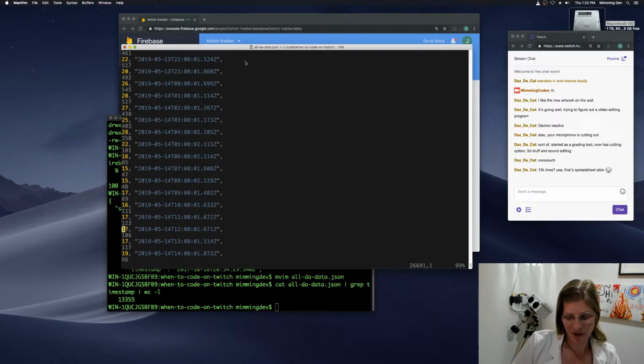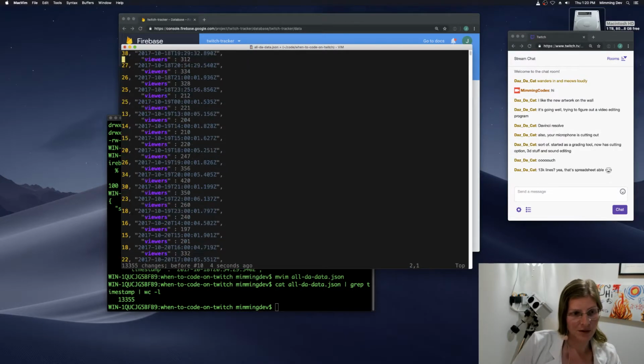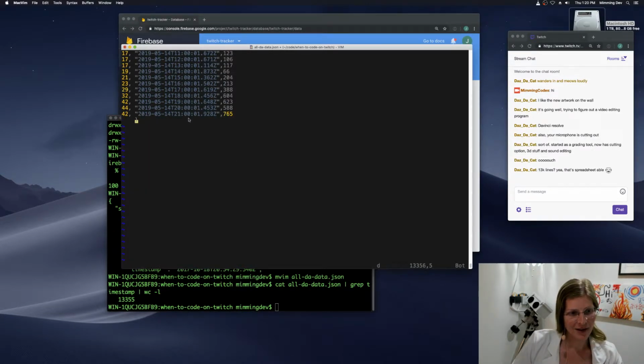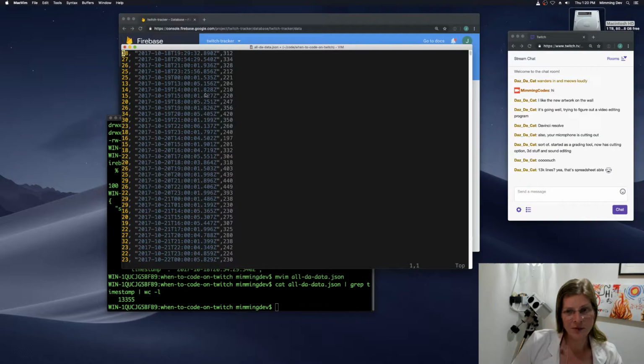Oops, I made a mistake. Oh, I want to prefix it with a new line. There we go. Hey, now it's CSV, which means we can pull it into a spreadsheet.